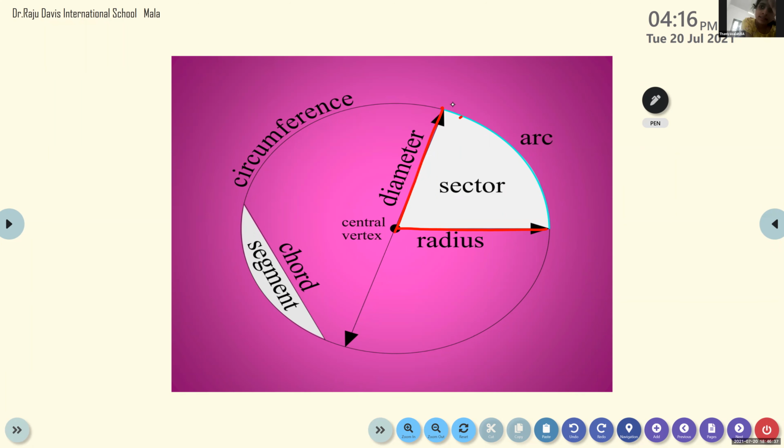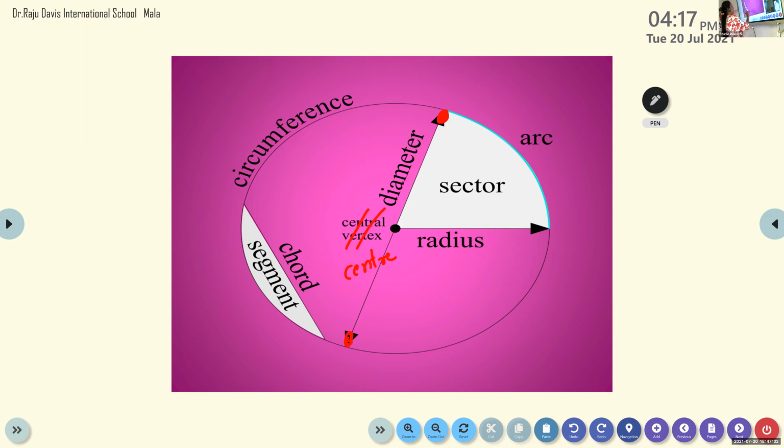And see, children, when I send the slide to you, you don't need to write this as central vertex. This is the center. We have a very easy name, center. No need of writing central vertex. Okay, central vertex is center itself. Now listen, one more change. It is center.